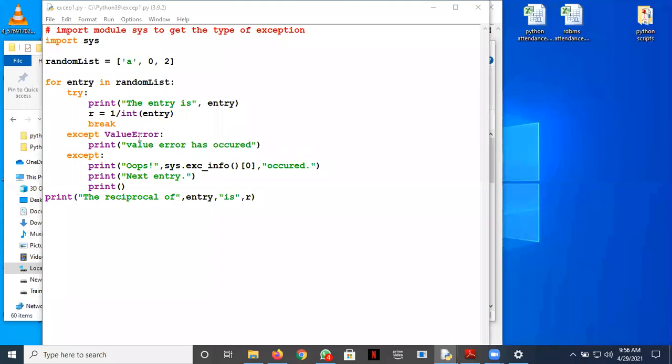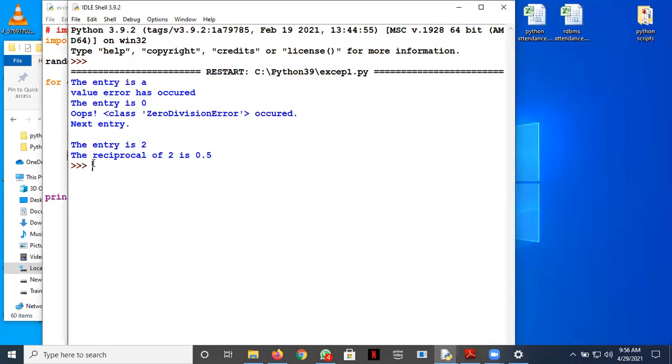So we're discussing this: when I write except ValueError, then I'm looking for an error of this type. If some error occurs here in the try clause, then it would be thrown into this and caught by this except clause. And see, the try needs to be written like this: try, then a colon, and then except also like this. Except can be written without anything also. That means you are not aware about the error that is going to occur. So if I run this, you can see now how it is executed.